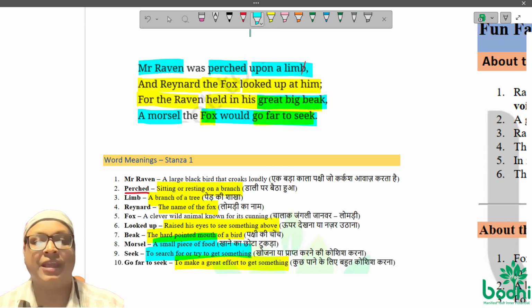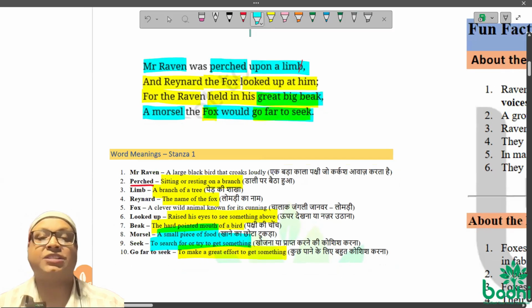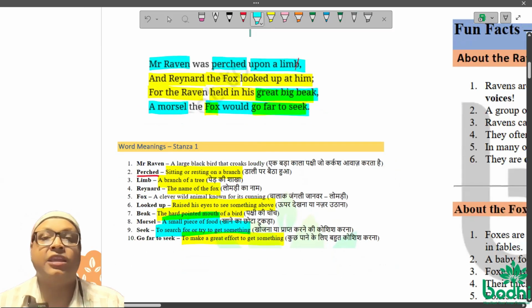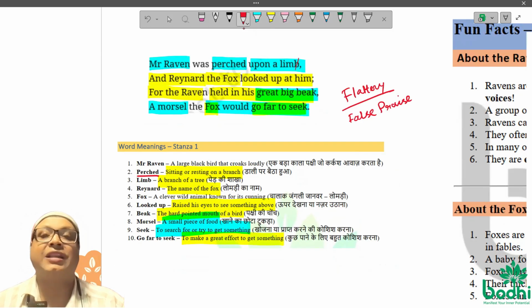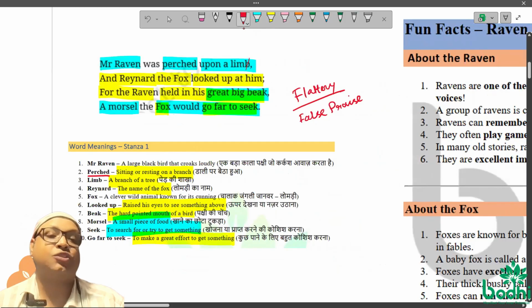So here we shall get, fox makes a plan, and he will use what we call as flattery. What is flattery? False praise. Praising somebody falsely so that he becomes a fool and falls in the trap.